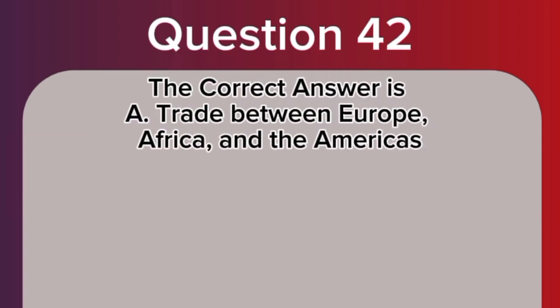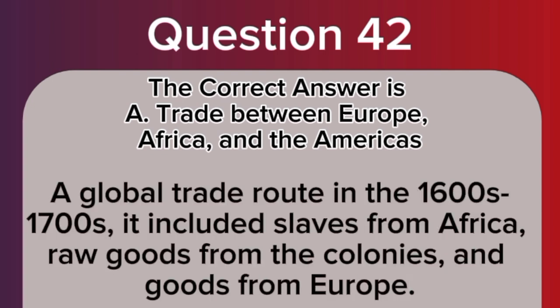The correct answer is A. Trade between Europe, Africa, and the Americas. A global trade route in the 1600s to 1700s, it included slaves from Africa, raw goods from the colonies, and goods from Europe. Question 43.